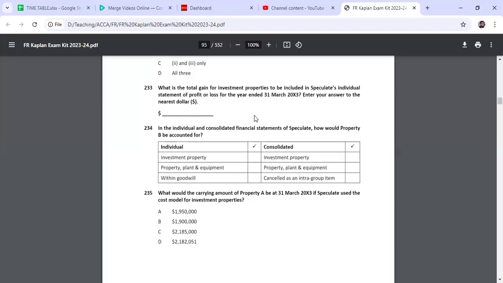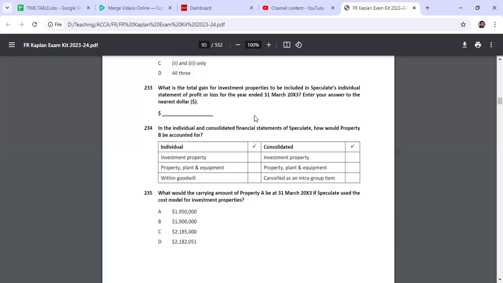It does not happen only once. In the last attempt, September 24, my students told me that they got an OTQ on IAS 16 and IAS 40: 2 questions from IAS 40 and 3 questions from IAS 16. We got a 10-mark OTQ. It happens.